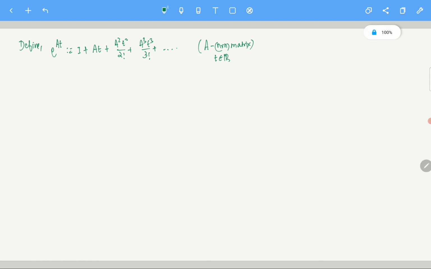I do not care what it is. It can be 0 also. If t equals 0, you do realize that everything is gone except the identity term. And so the exponential of the 0 matrix is your identity matrix. We do expect that to happen.